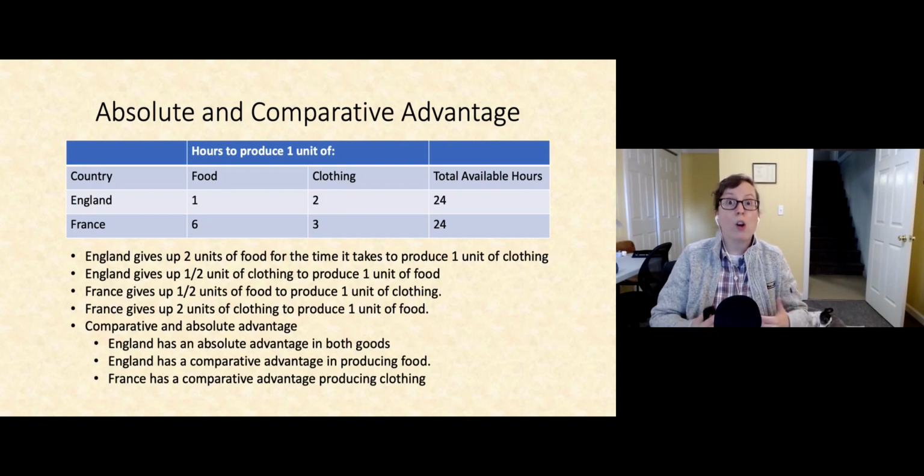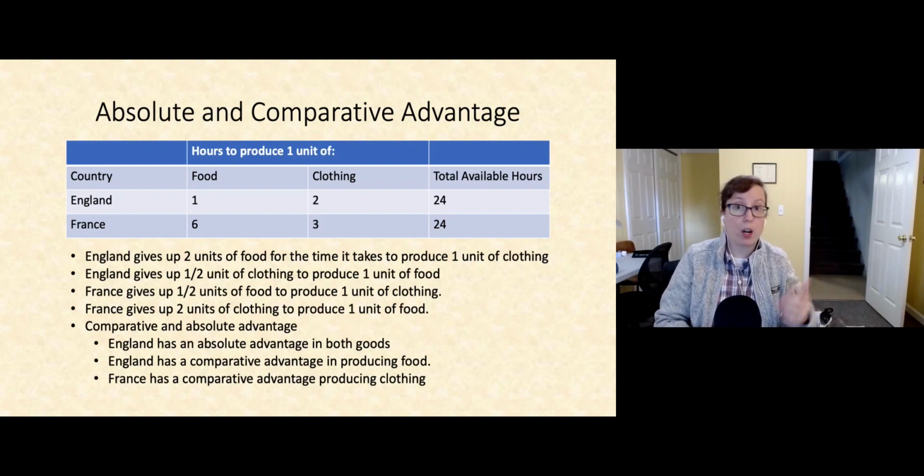And you can see from the calculations of these opportunity costs, since they are reciprocals, it must be the case that if one country has the comparative advantage of producing one good, the other country has the comparative advantage in producing the other.